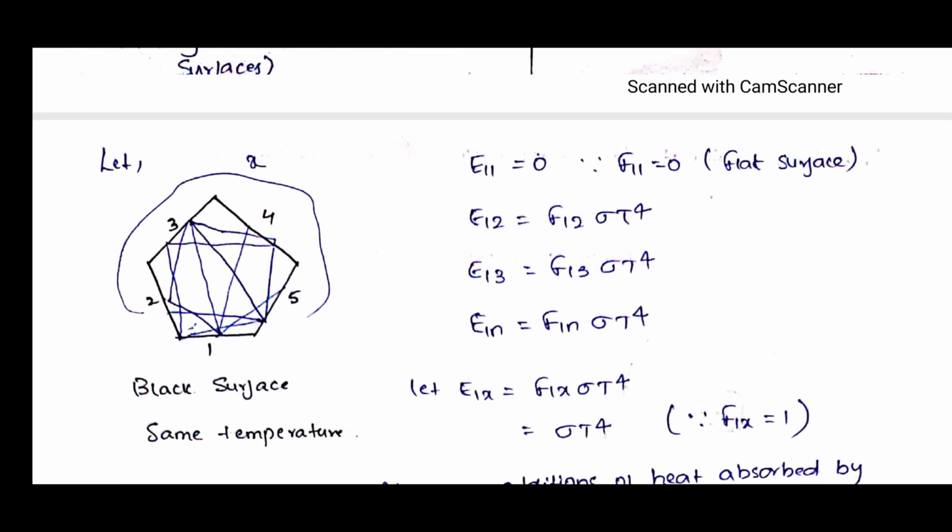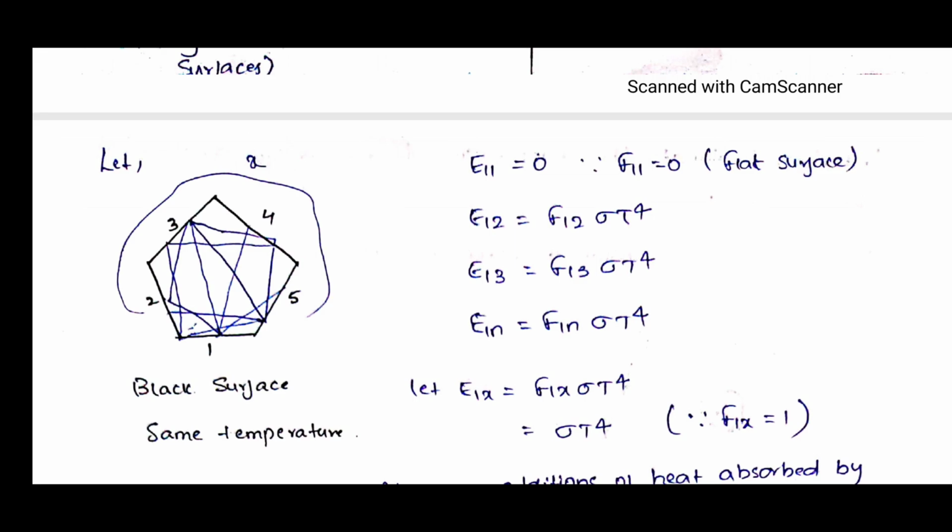Now let us see one example here. Consider the black surface, that is, an enclosure surface. Remember that we are learning about the enclosure surface, which is at the same temperature. Now what we have to find out is the emissivity. Let us start with 1. So first we are taking A1.